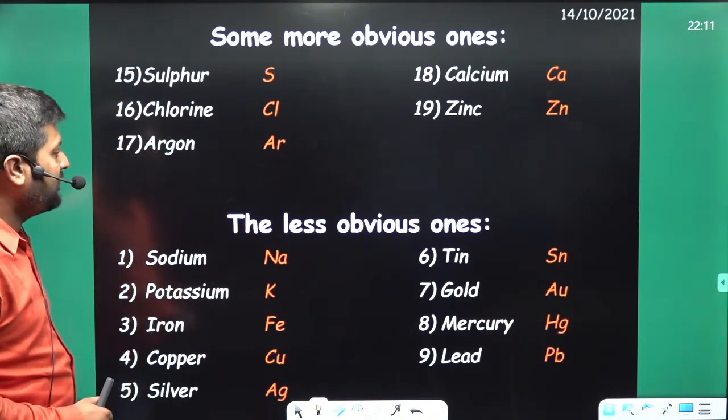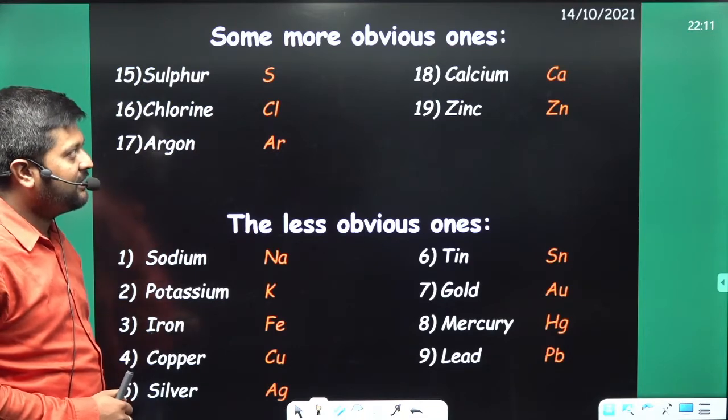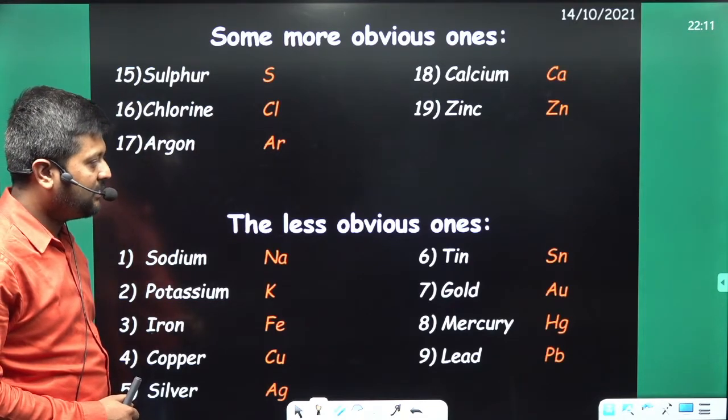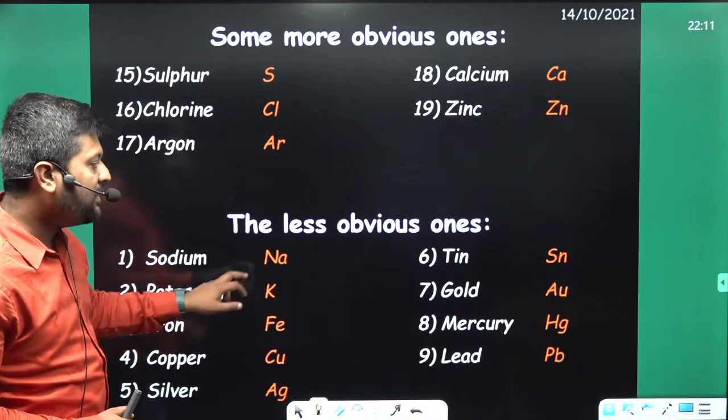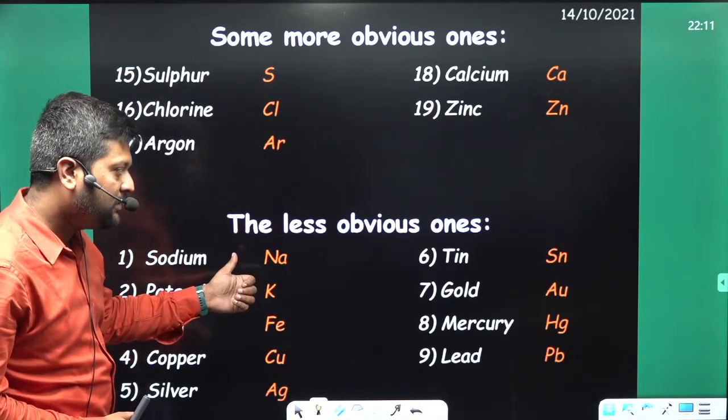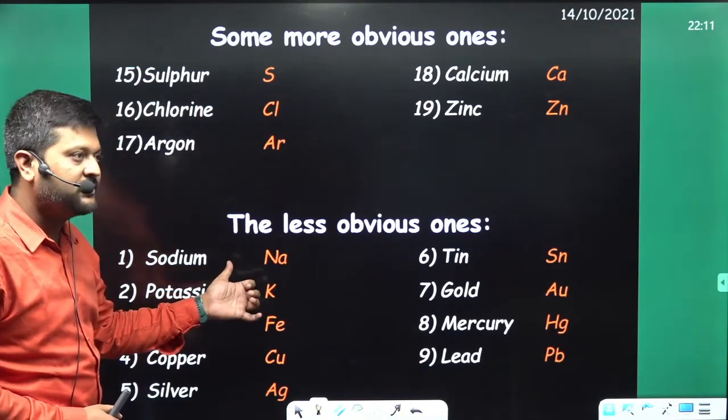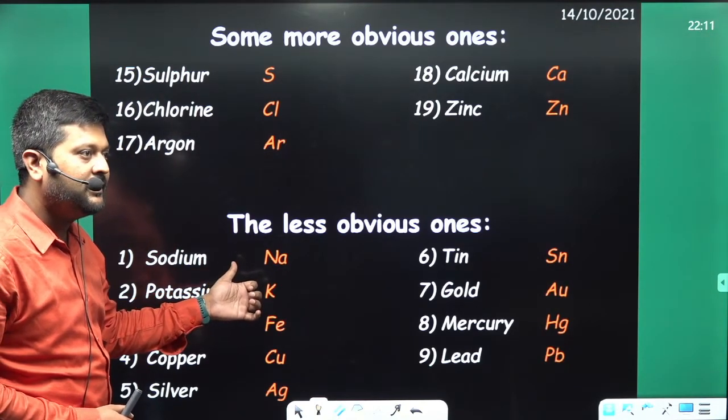The obvious ones are the first two letters of each element, whereas the less obvious ones contain other letters. Latin words, right? Yes, very good.